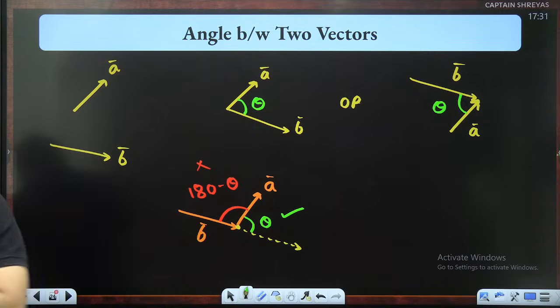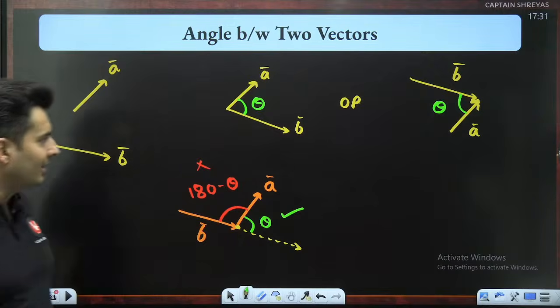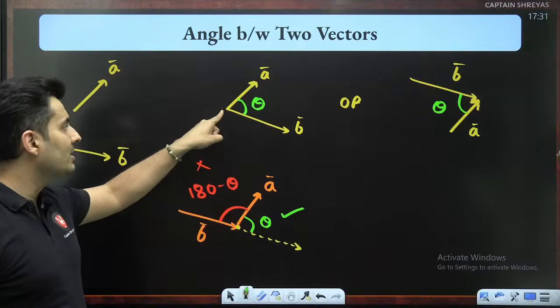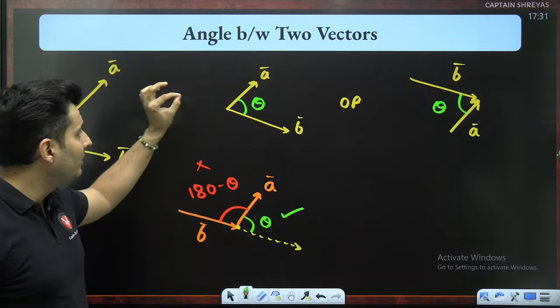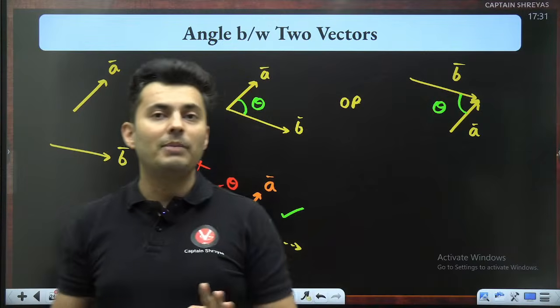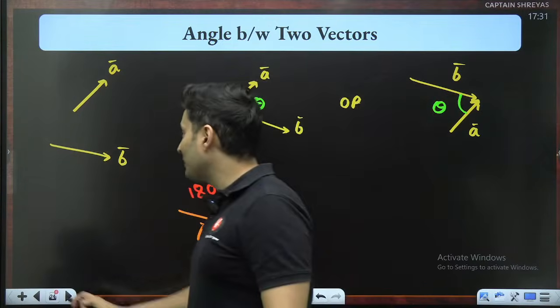Yep. It's not about the smaller angle. No, it's not the smaller angle. It is just the angle which comes when the vectors are joined with tails together or heads together. It could be small, it could be big. So don't keep it in your mind that it is always small.